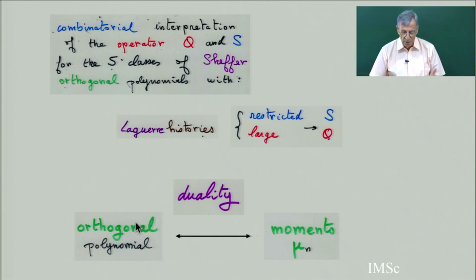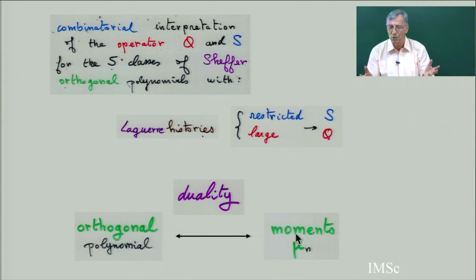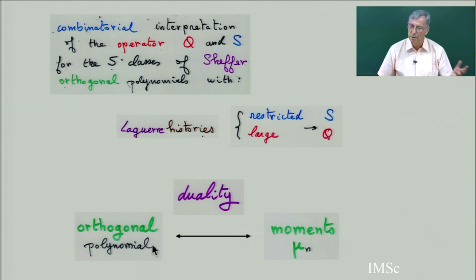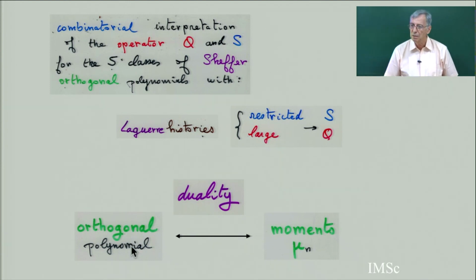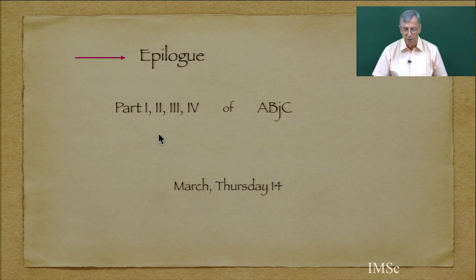And you see we have again a duality between orthogonal polynomials and moments. In that case of chapter 5, the duality is the Lagrange inversion formula in power series theory. This is again the duality, as so many times in the class, between the polynomials themselves and the moments, and going from this side to this side, you have to take the Lagrange inversion of power series. So this is the end of chapter 5, and tomorrow I will give an epilogue.